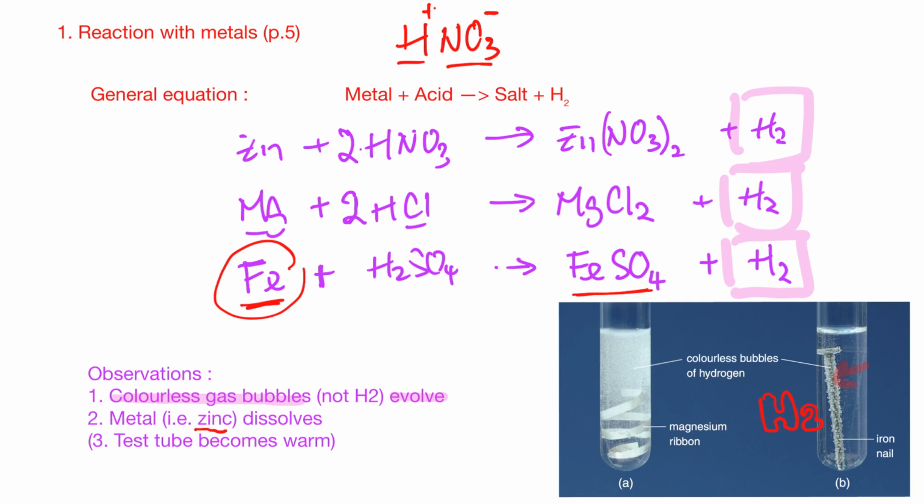Third one, sometimes people will say that the test tube becomes warm. But in public exams, normally we don't see this in the marking scheme. Sometimes we see it, sometimes we don't. So I prefer you to write the ones that you can observe with your eyes. So 1 and 2 will be better than the third one. Test tube becomes warm is actually correct because it is an exothermic reaction. That means heat will be given out. So that will be the reaction with metal. Next video, we'll do some exercises.